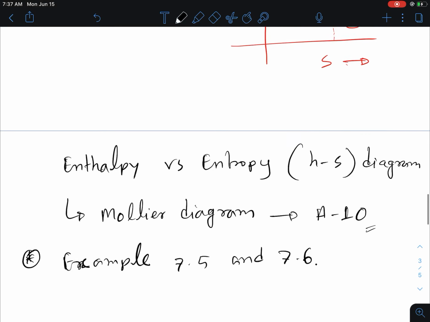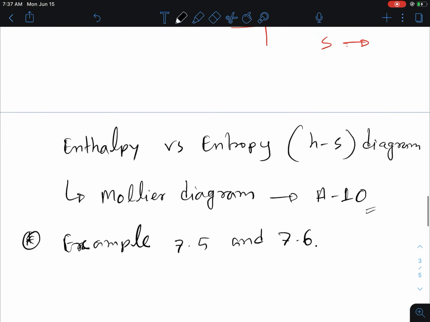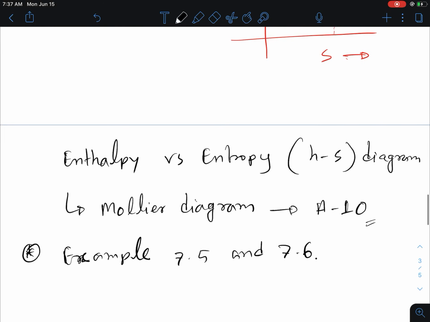So I think for the moment, these two topics cover the entropy change of an internally reversible process and an adiabatic process. I think that's all for this class.